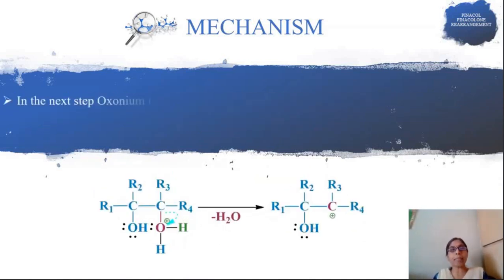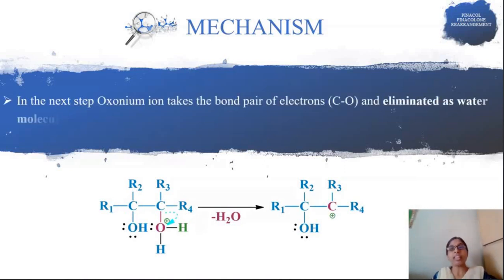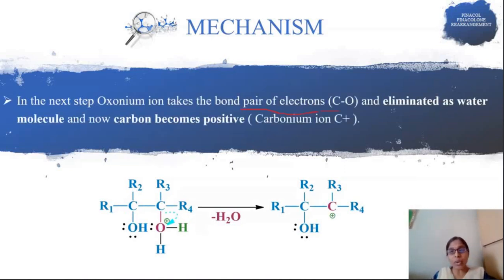In the next step, the oxonium ion takes the bond pair of electrons and is eliminated as a water moiety, and formation of a carbocation takes place. What is happening in the next step? As we know, oxygen with a positive charge is highly unstable. It takes this bond pair of electrons towards itself and is eliminated as water, and a carbocation forms.